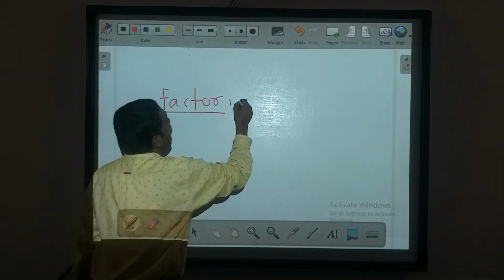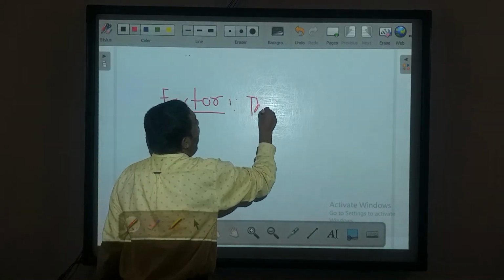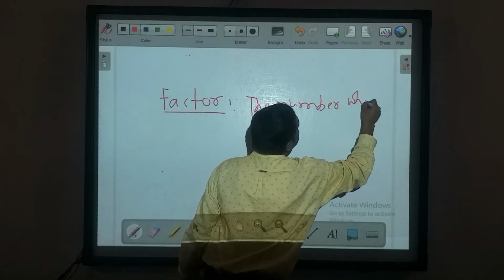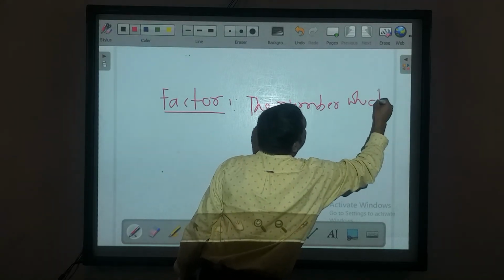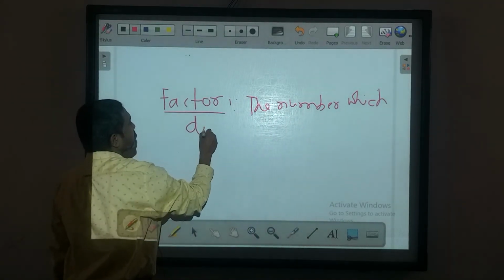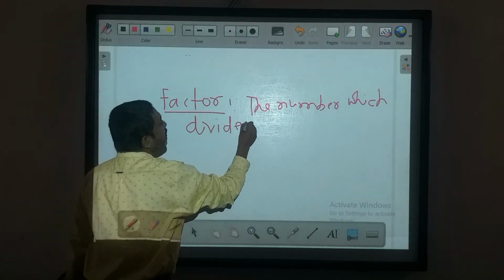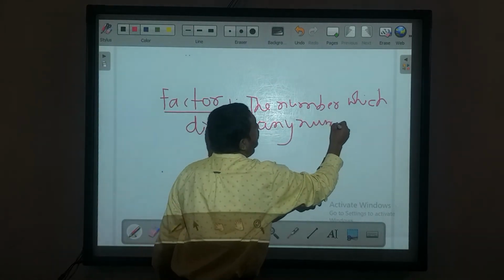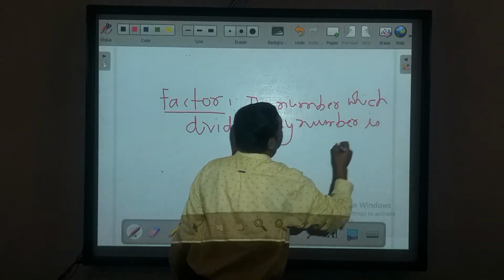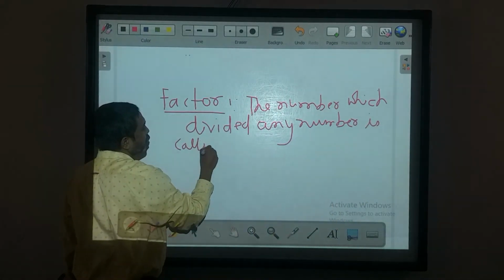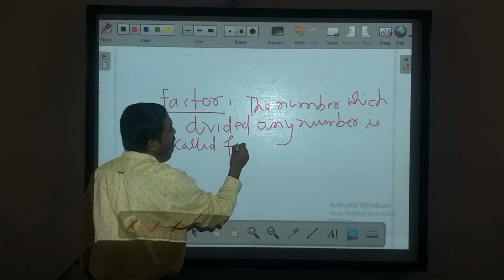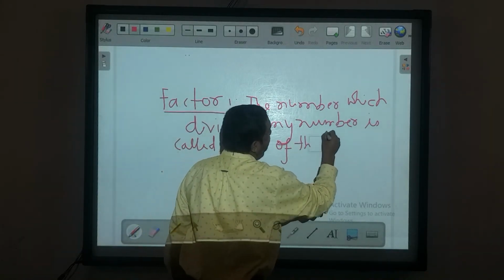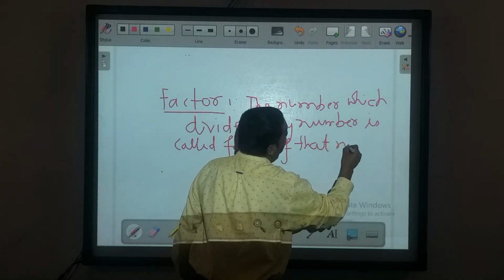Factor: the number which divides any number is called a factor of that number.